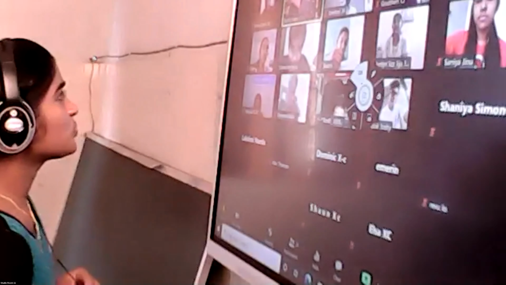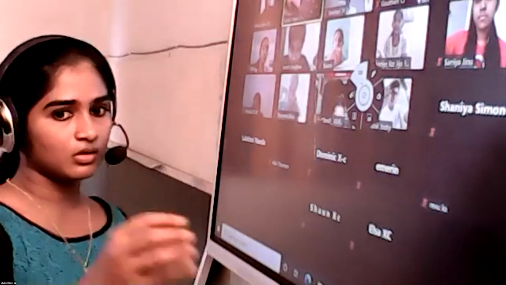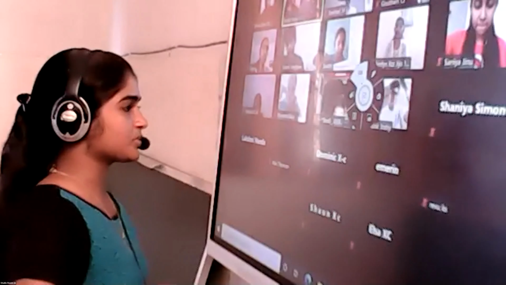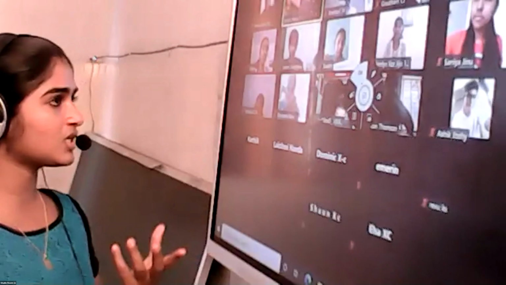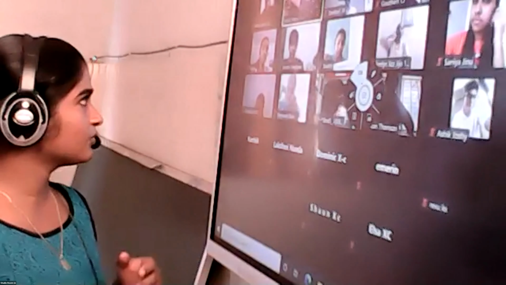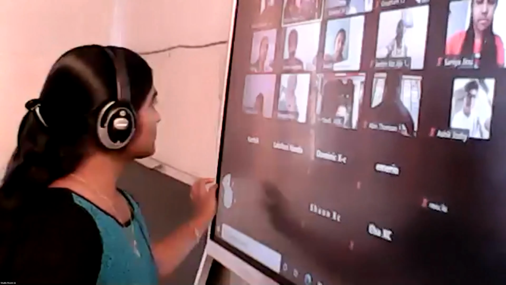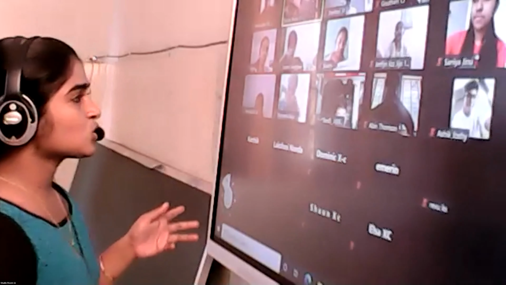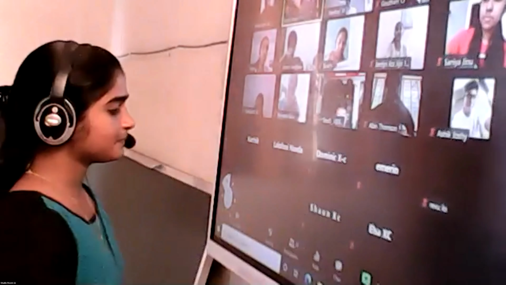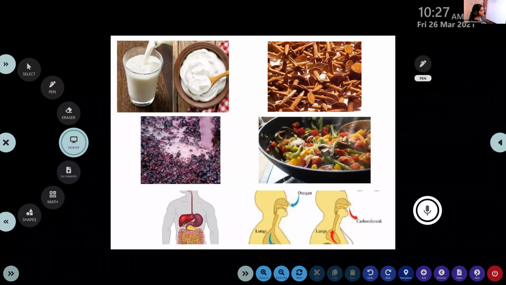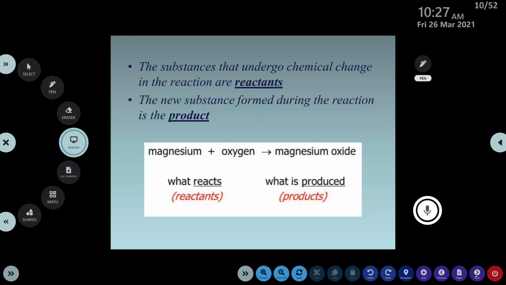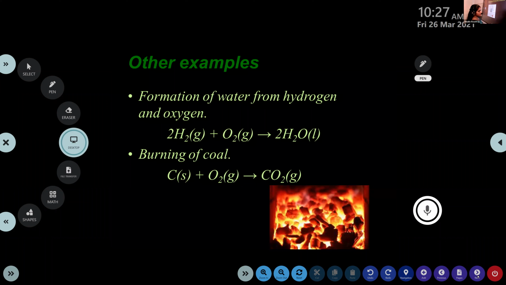Okay, so these are the two observations that we can see when we bring a burning candle towards both the test tubes. So from this activity, we can conclude that the gases formed in both the test tubes are hydrogen and oxygen. Very good. So what's the name of this process? Electrolysis, or otherwise known as electrical decomposition. Very good.